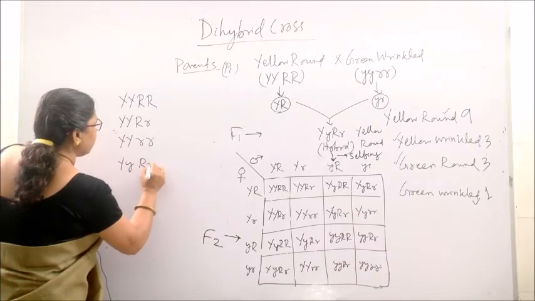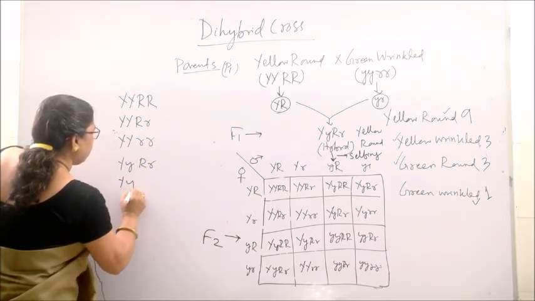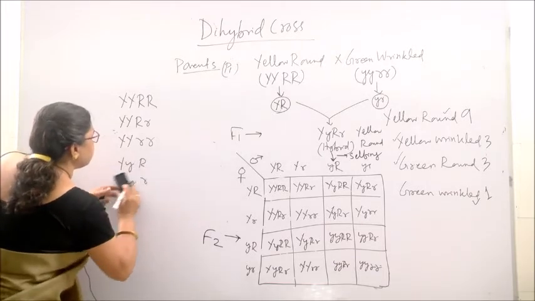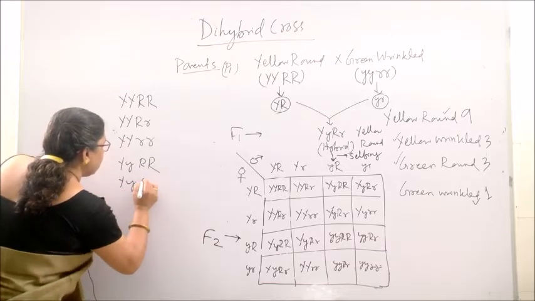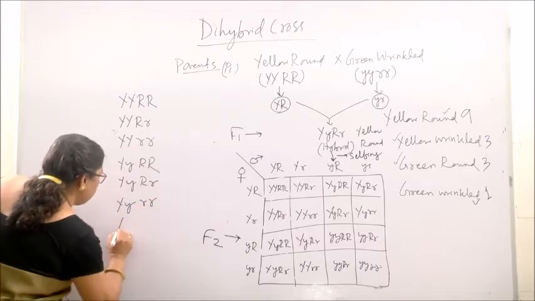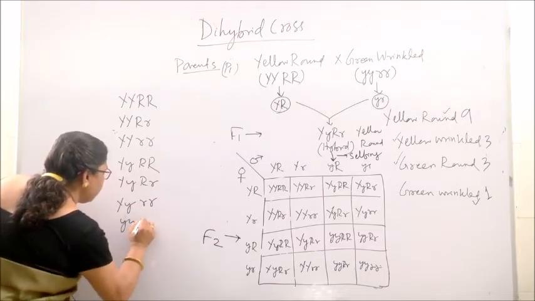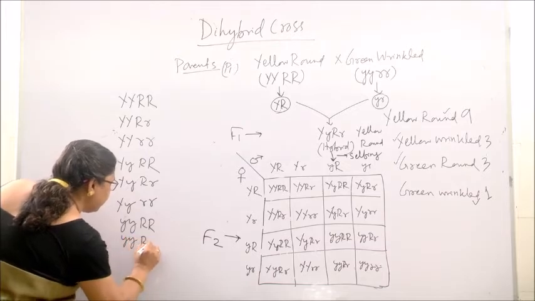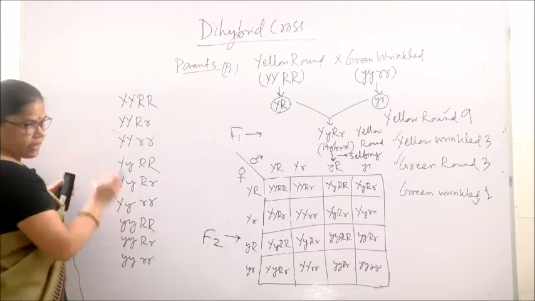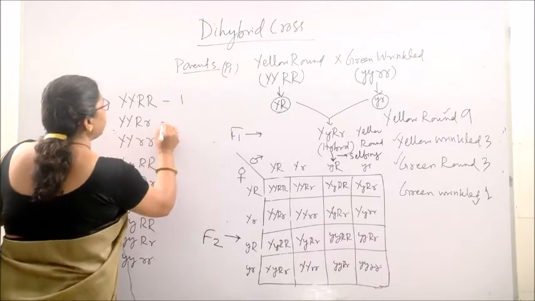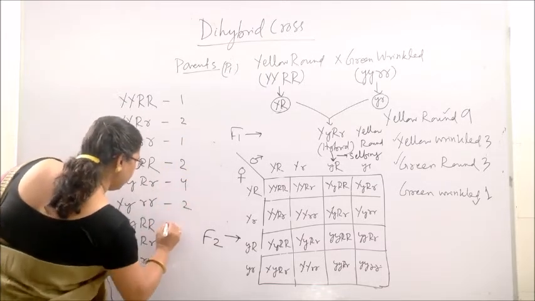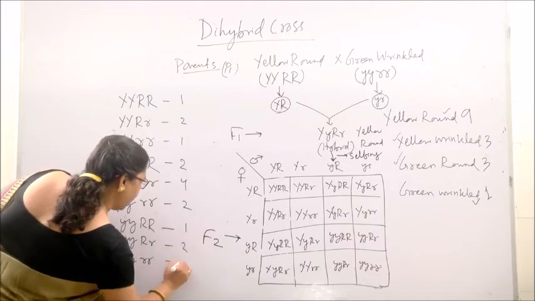then capital Y, capital R, small r. Another is, then small y, capital R, small r, and small y, small r. So, these are different types of genotypes. This will occur in 1 plant, this is in 2, this is again 1, this is 2, this is 4, this is 2, this is again 1, this is 2 and 1.